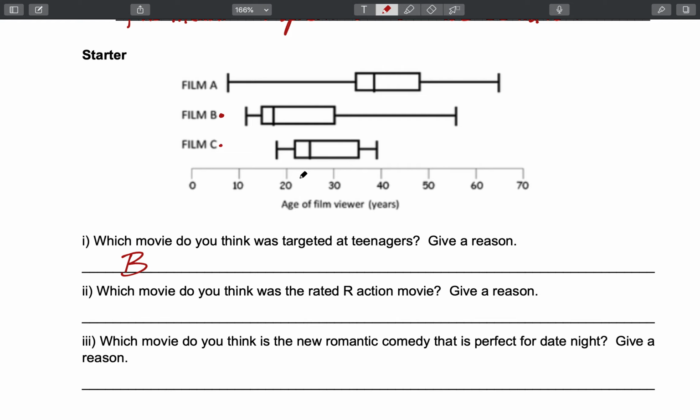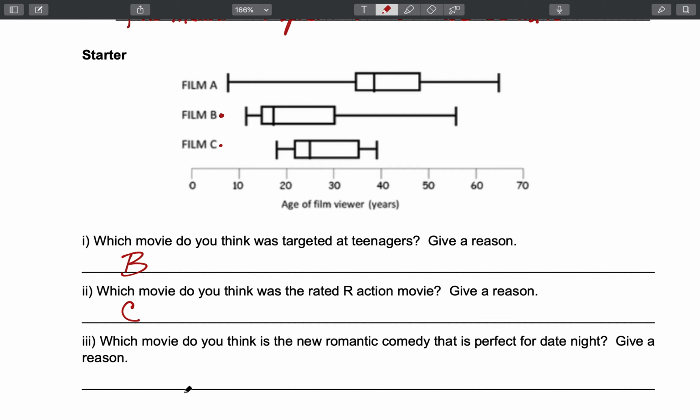My educated guess is that the majority of everybody watching film C is in their younger 20s and 30s. It looks like the youngest person to watch it was 18 even, which would make them all adults. That tells me the rated R part, and action movies are usually for younger adults. So I'm going to say that would be film C.